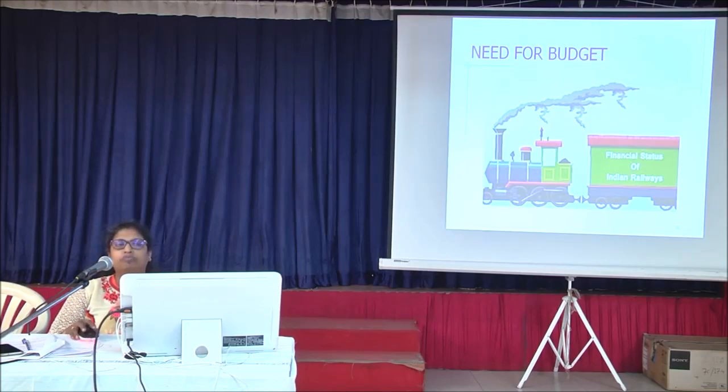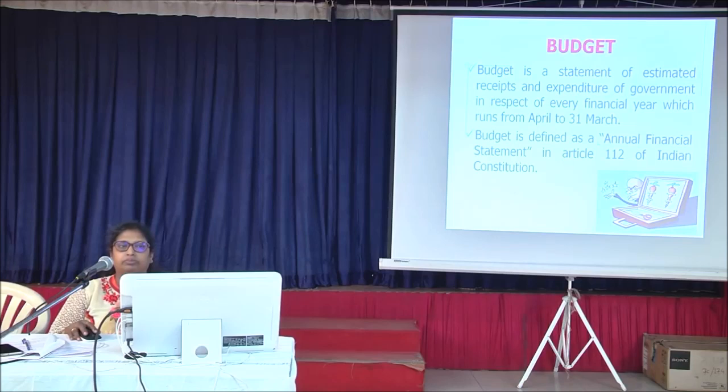What is the need for budget? The budget is required to know the financial status of Indian Railway. What is budget? Budget is a statement of estimated receipts and expenditure of government in respect of every financial year, which runs from April to 31st March.